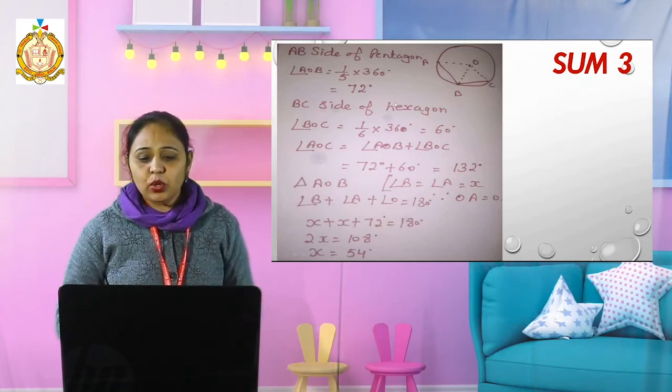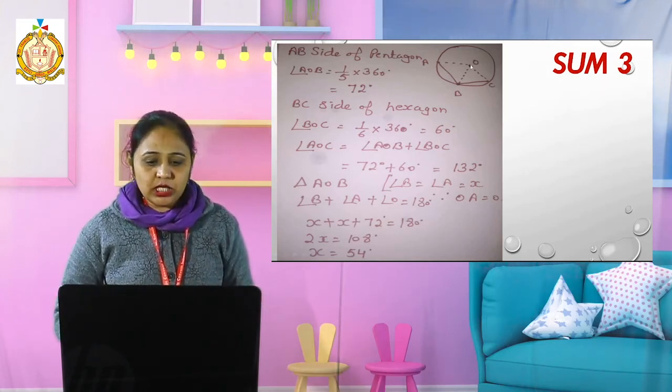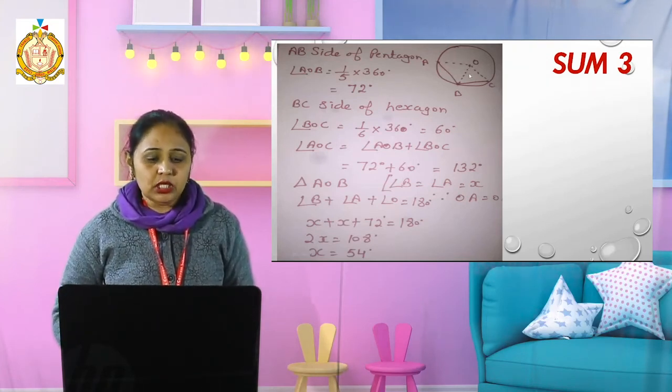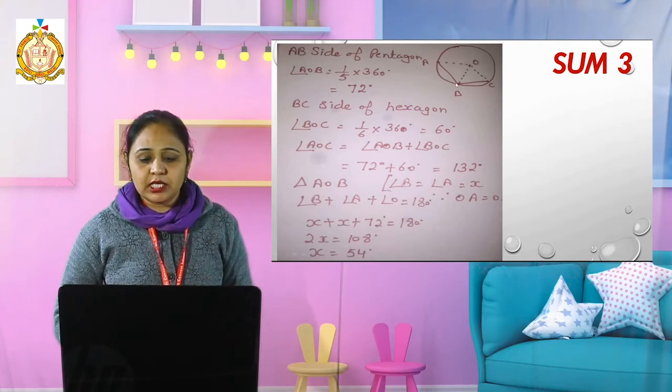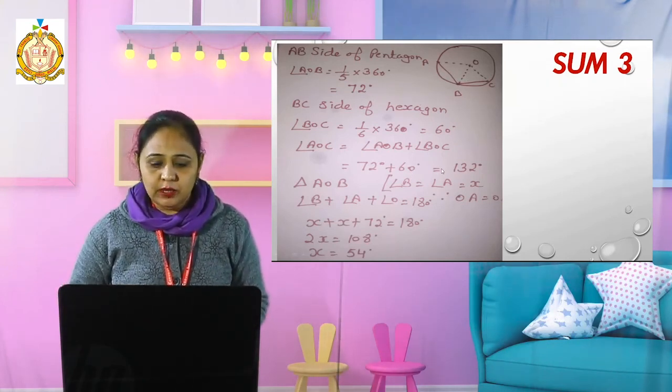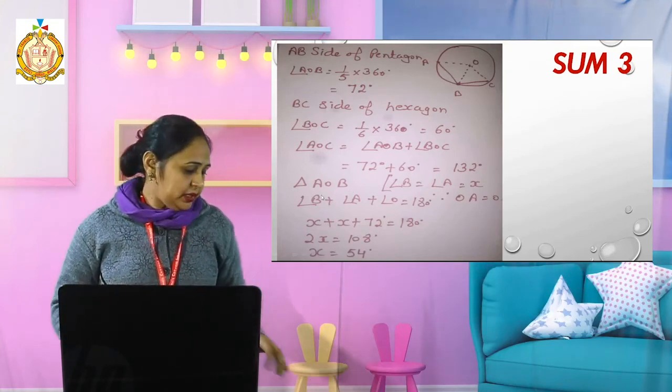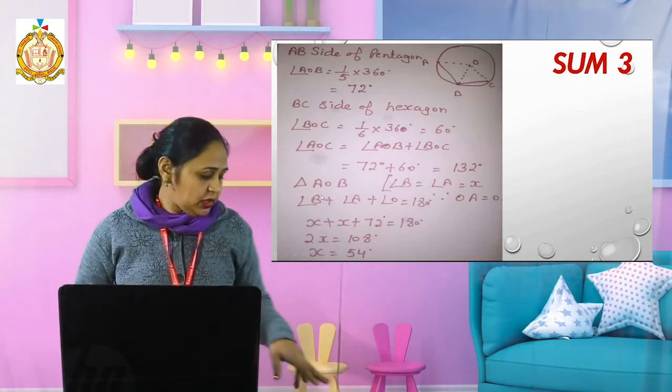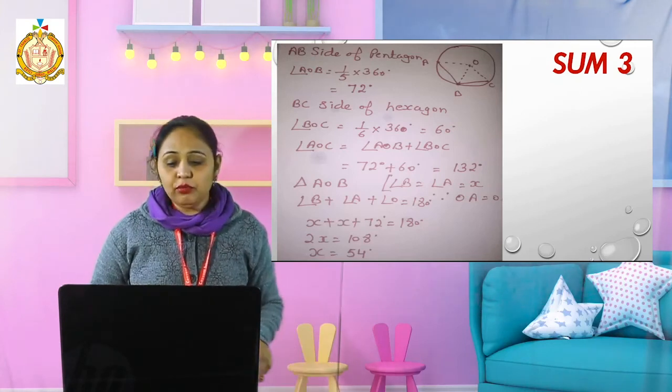Both are there. Now I want to find angle AOC. That means I have to add AOB with BOC. Now this 72 and 60 I have to add. 72 plus 60 becomes 132 degrees. Okay. Then in the next part I want to find BOC also. Then we find AOC.